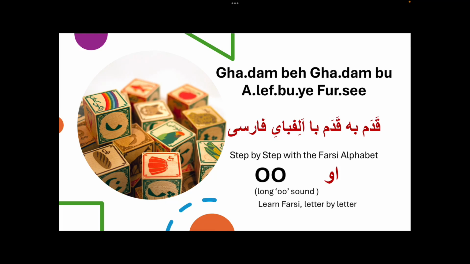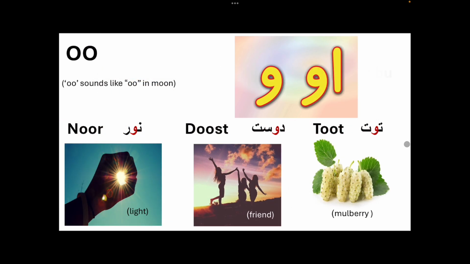So we're continuing on with our video series, step by step with the Persian alphabet. And today we're going to be looking at the long oo sound. So this is oo. Oo sounds like the oo in moon. And it comes in two forms.